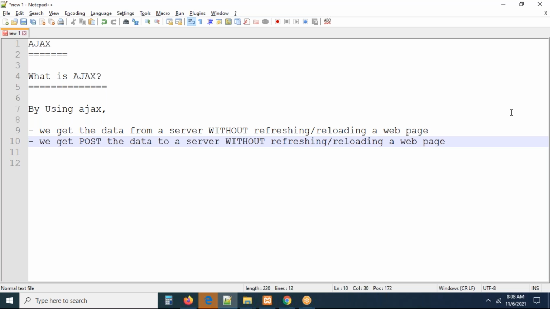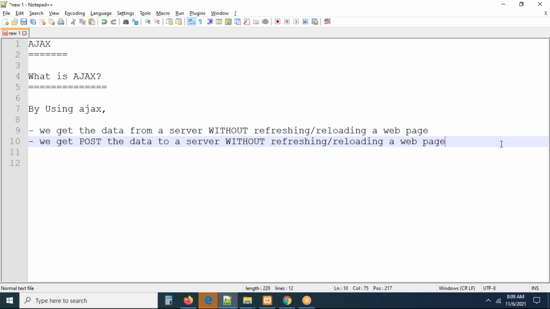For example, you have a contact form, and you are entering some data. Generally, whenever you submit the contact form, the page gets refreshed. No, I don't want to refresh or reload the page, but without refreshing, I want to post the data to the server and get data from the database. This is the beauty of Ajax.